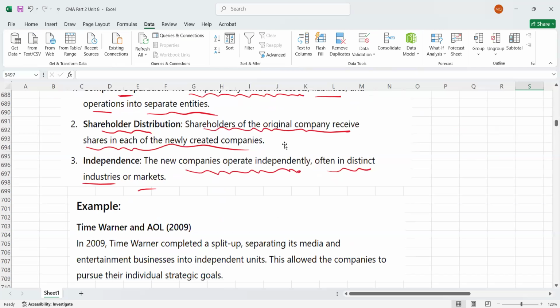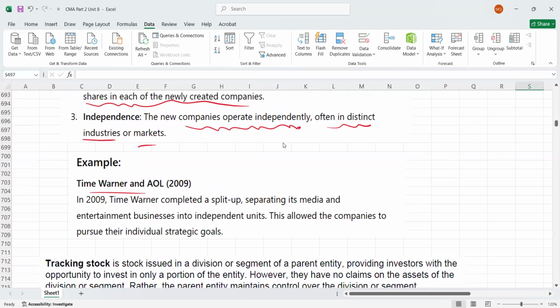Okay, guys. So for example, Time Warner and AOL. In 2009, Time Warner completed a split up, separating its media and entertainment businesses into independent units. So they separated it into different businesses. This allowed the companies to pursue their individual strategic goals.